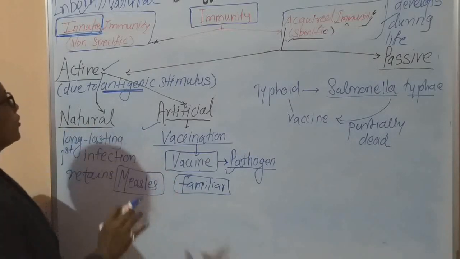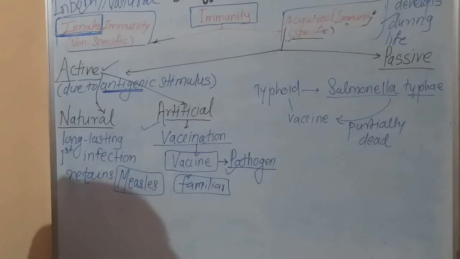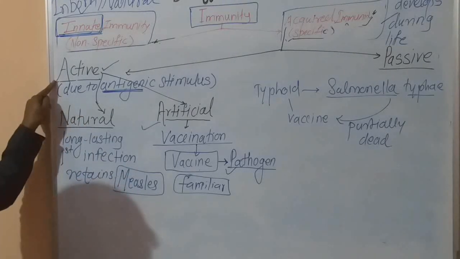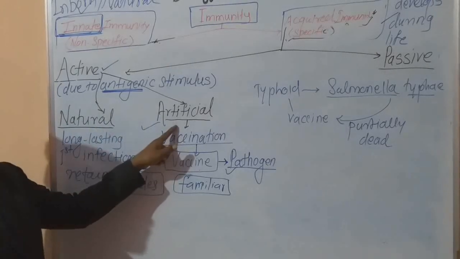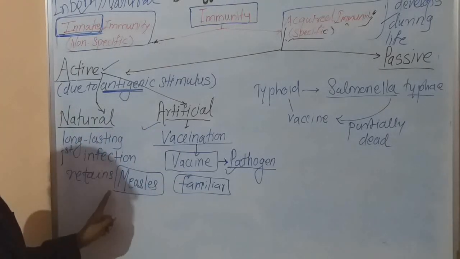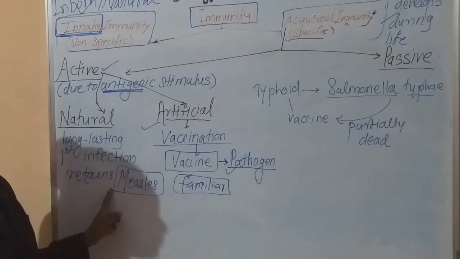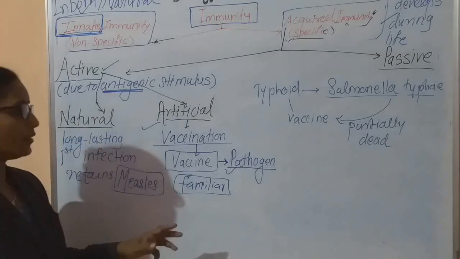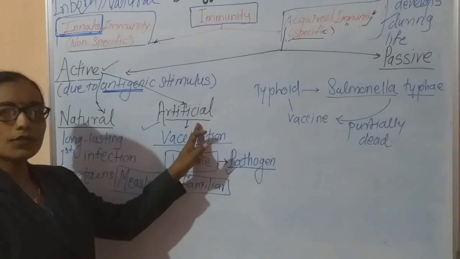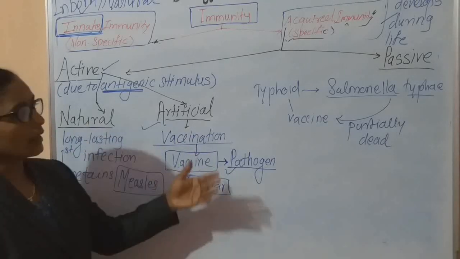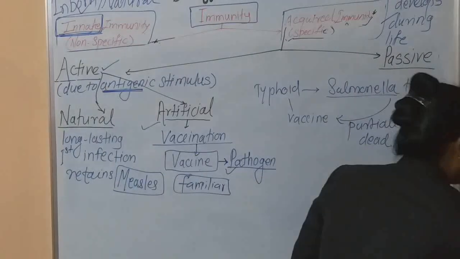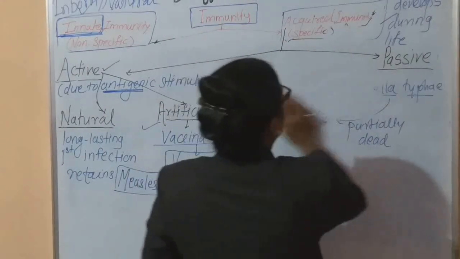I think you are very clear about these two points. The first one is active immunity, which is of two types: natural and artificial. Natural immunity develops due to memory cells, because they retain the memory of the first infection, and artificial immunity is developed due to vaccination. Now the second type, that is passive immunity.